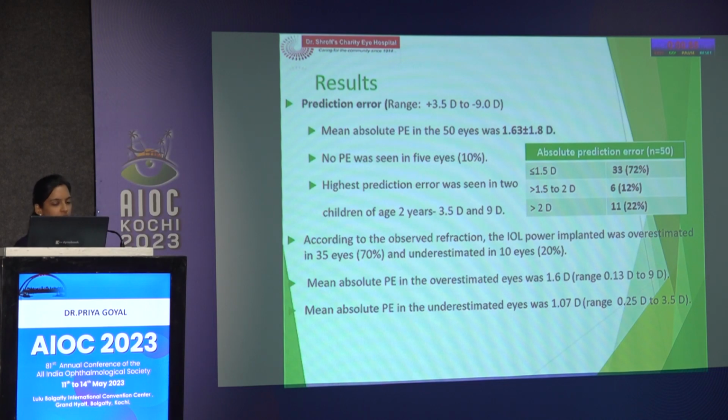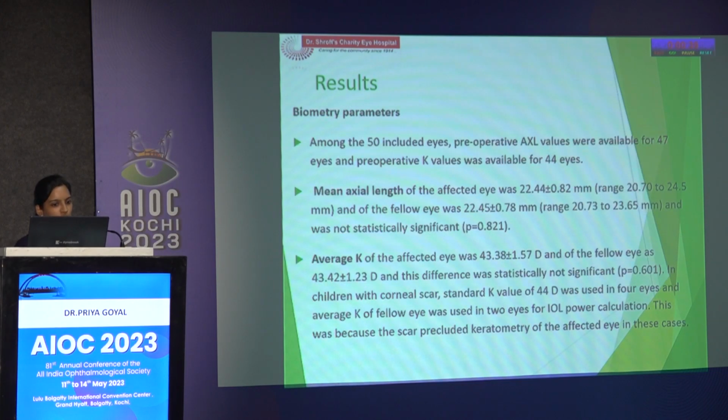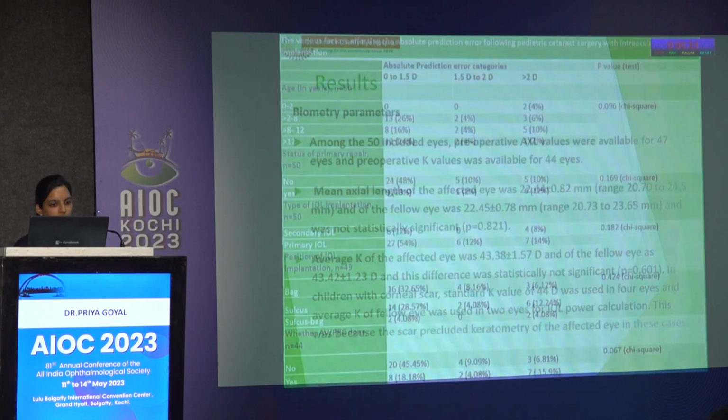There was no prediction error seen in 5 eyes, and the highest prediction error was seen in the youngest children, with the age of 2 years. There was overestimation of the IOL power calculation in 35 eyes with a mean value of 1.6 diopters, and underestimation was seen in 10 eyes with a mean value of 1.07. There was no statistically significant difference between the mean axial length of the affected eye and the fellow eye. Also, no significant difference between the average K of the two eyes.